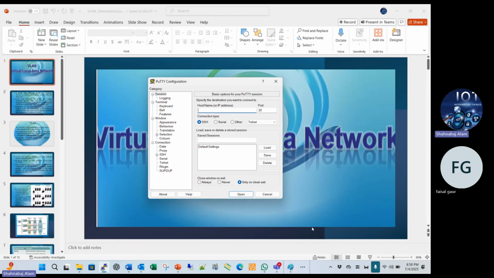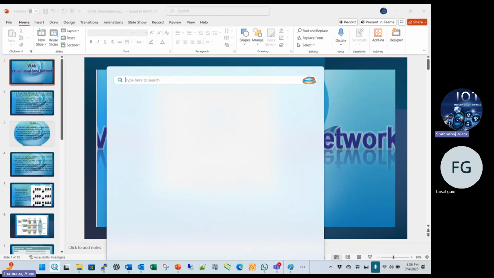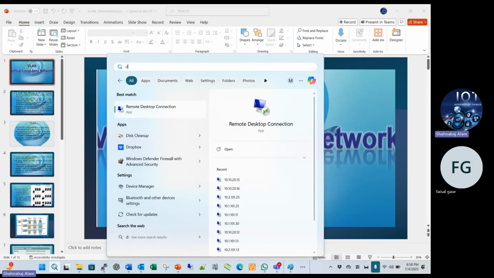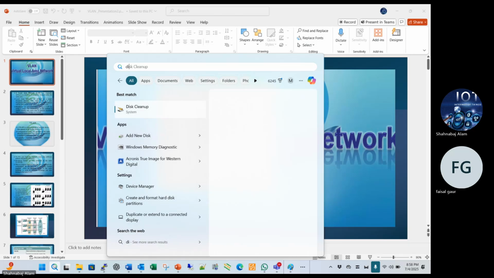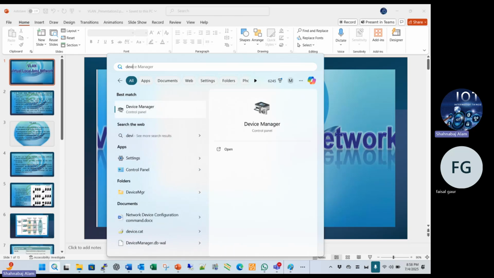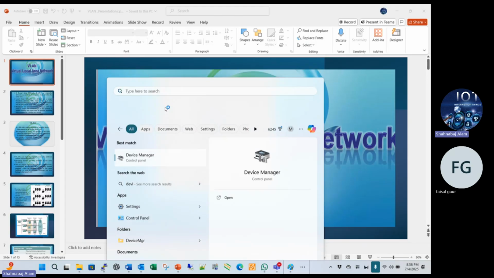Once your connectivity is done, you click here on serial port. You can check by going to the laptop's Device Manager, where you can see the serial port.